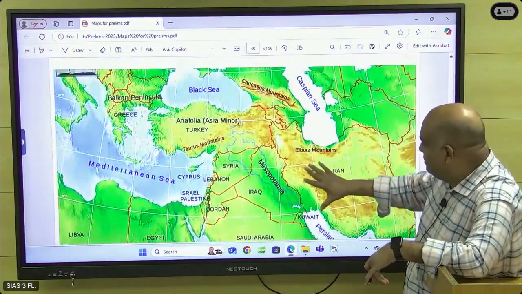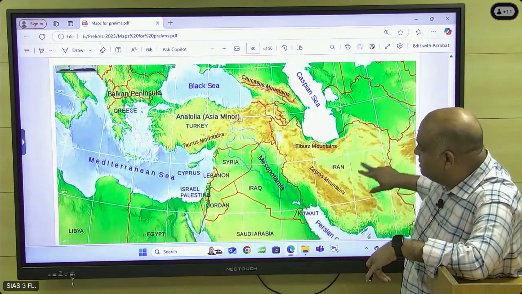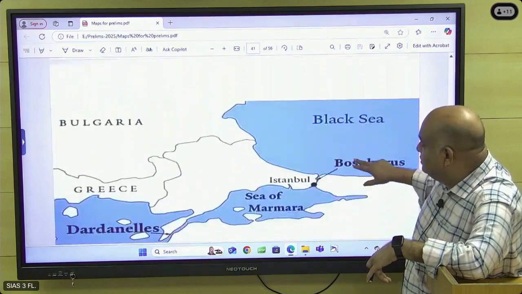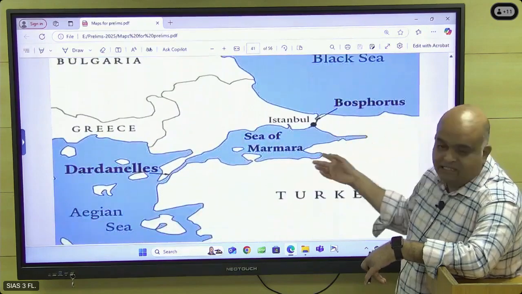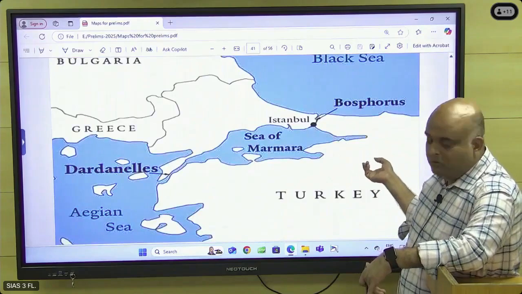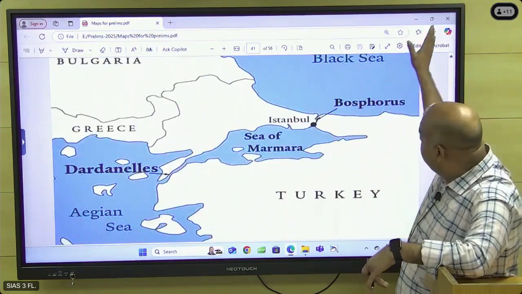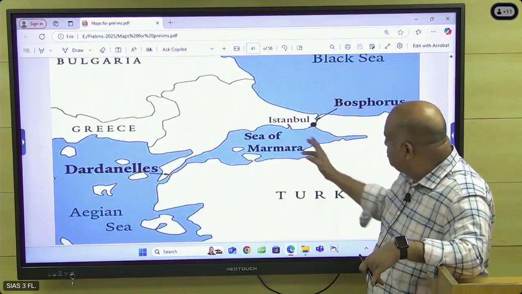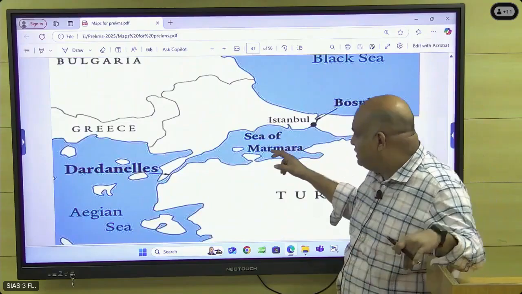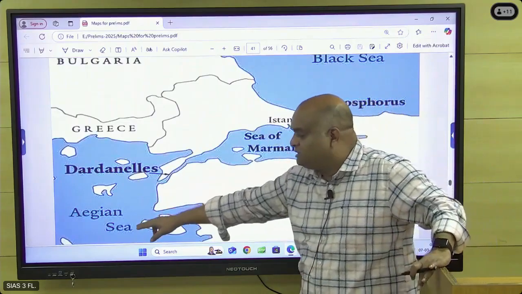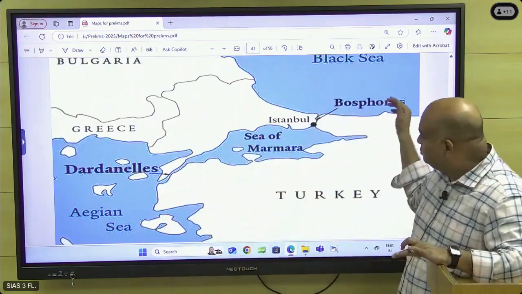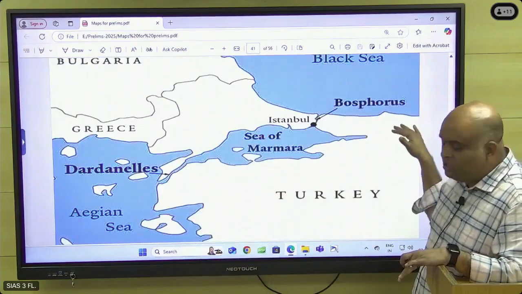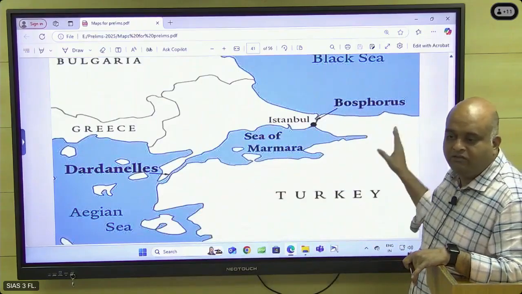Okay, so this is another map, the physical map. And then the important straits. This I have shown while we discussed West Asia. Okay, so Russia, this is two sides. Turkey is there through the Bosphorus, Sea of Marmara, Dardanelles, Aegean Sea, Mediterranean Sea, like that. So they will ask you to arrange it in order, left to right, right to left, something like that.